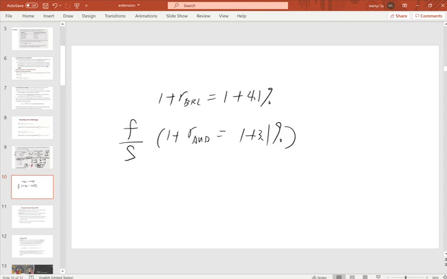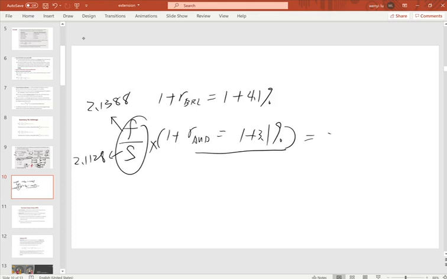So let's solve this. The forward rate is 2.1388, our spot rate is 2.1128, and this ratio times 1 plus 3.1% equals 1.043687.